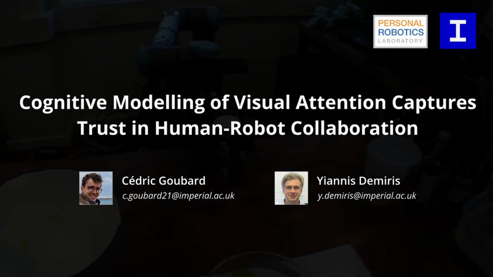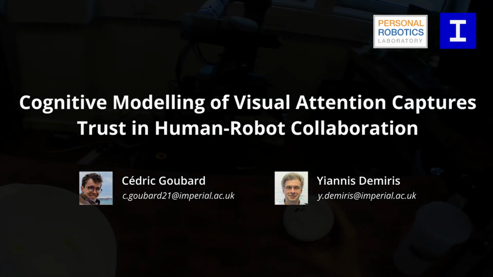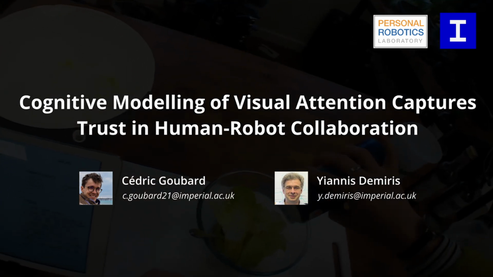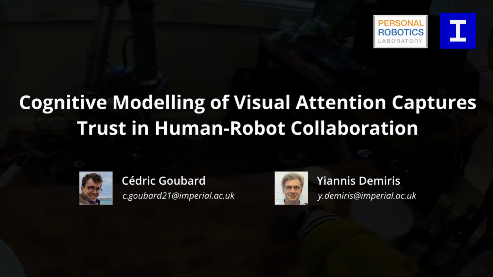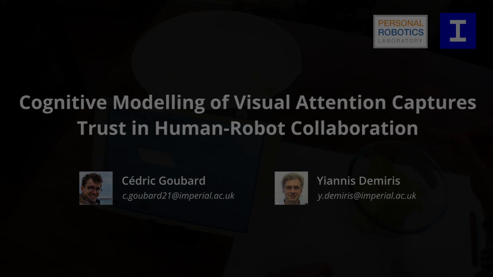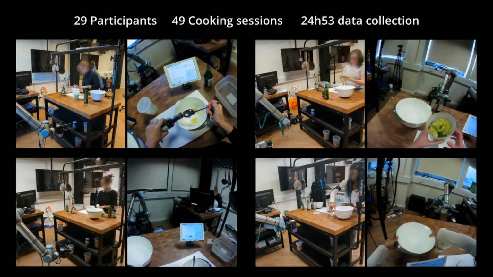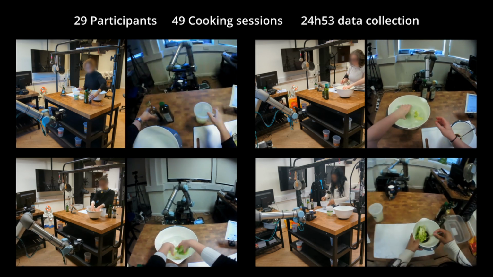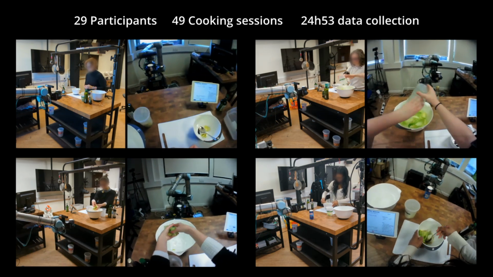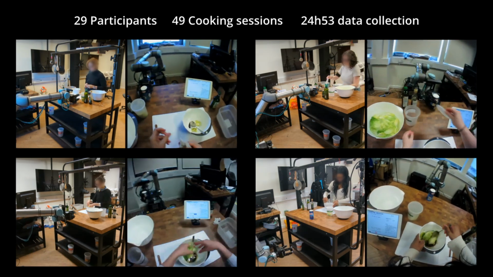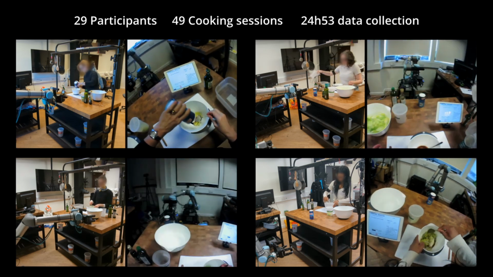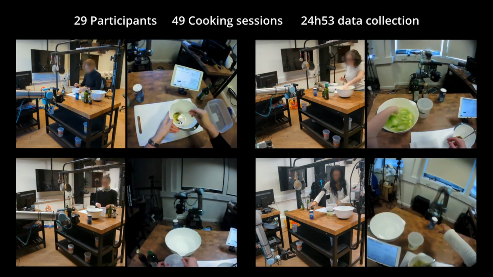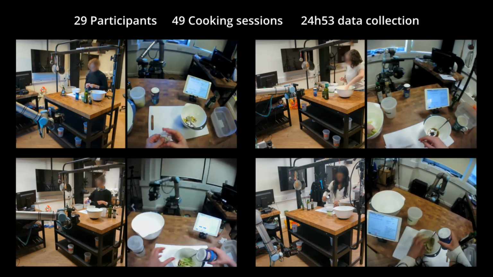In this article, we show that modeling visual attention, observed through eye gaze, can allow us to extract a real-time signal predictive of human trust. We use data from a collaborative cooking scenario with 49 sessions from 29 participants. In each session, we record the participants' eye gaze, as well as their choices to take over an action from the robot or not, and their answers to validated trust questionnaires.